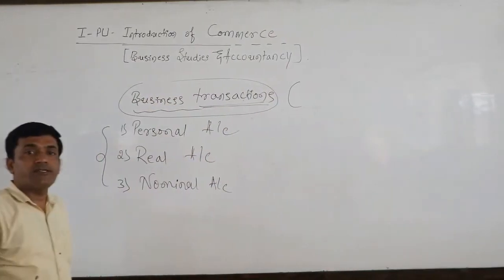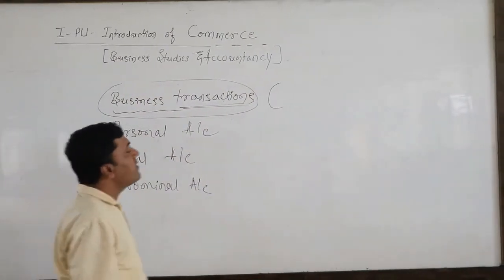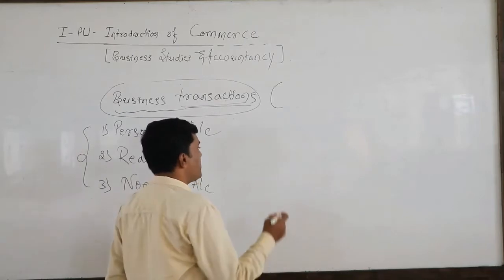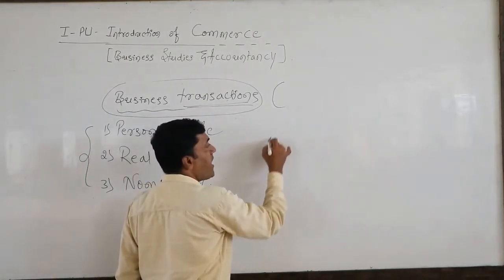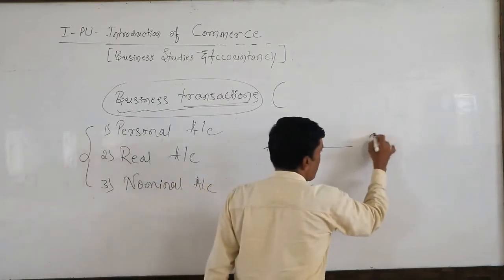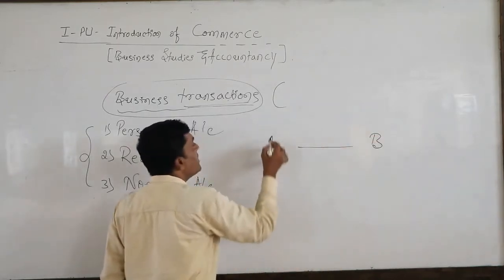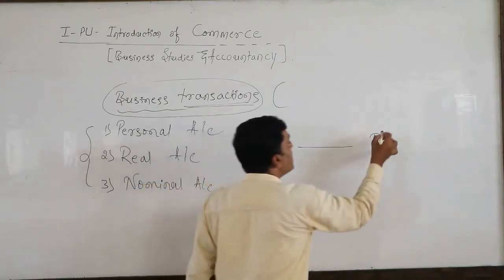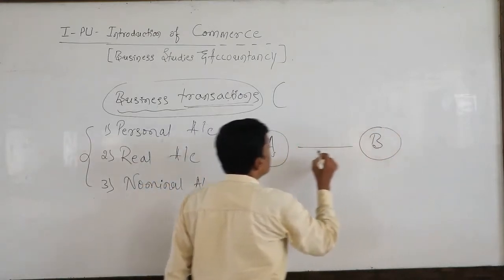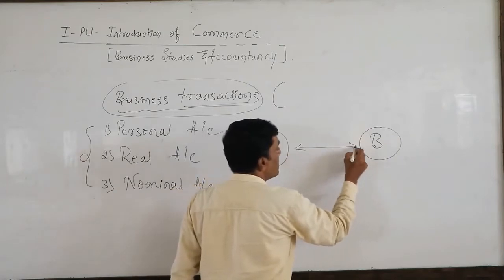So dear students, in the last class I gave one example: a transaction between A and B. Here A is the giver, B is the receiver. I am just assuming like this.